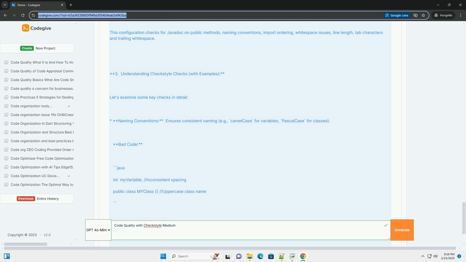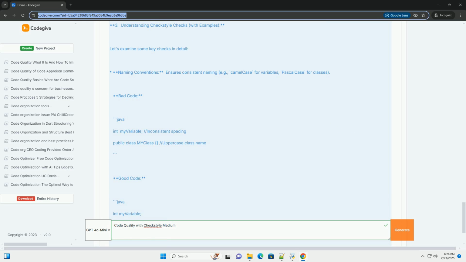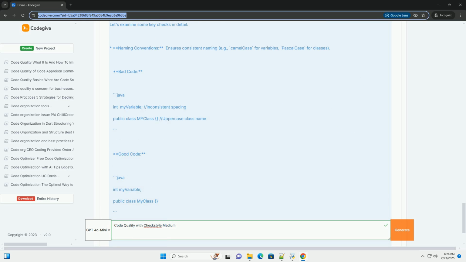2.2. Configuration file, checkstyle.xml. This XML file dictates the rules Checkstyle enforces. You can start with a predefined standard, for example Sun checks or Google Java style, or customize it extensively.